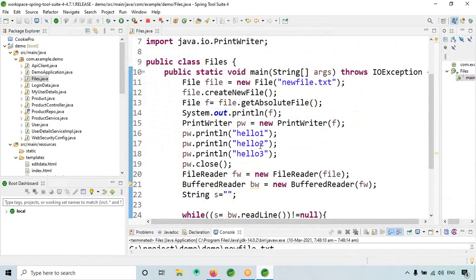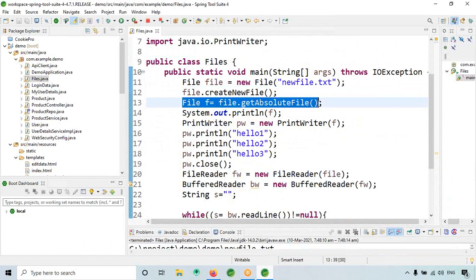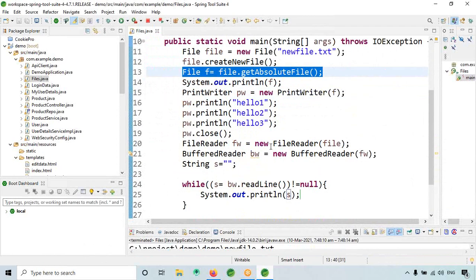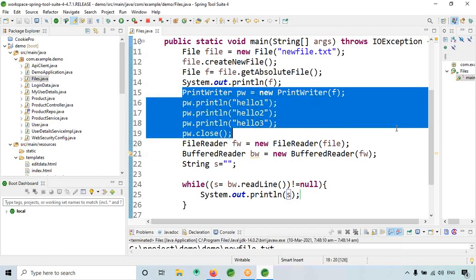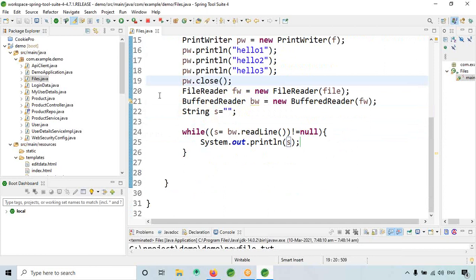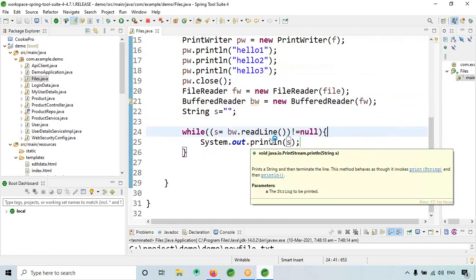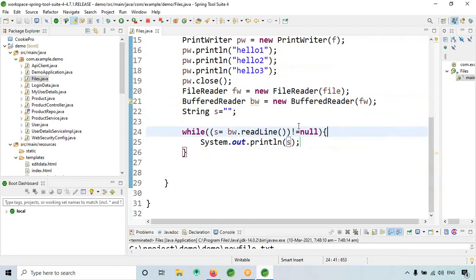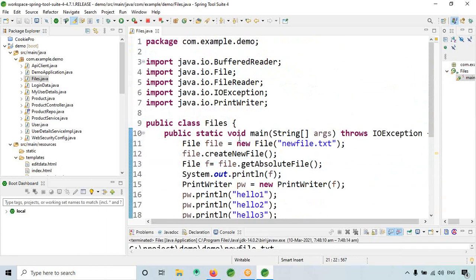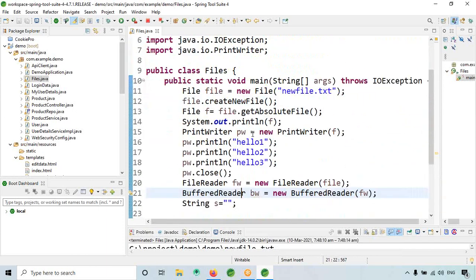I've just shown you how to create a file by using the create file method. If you want to find the path, just give an absolute path. If you want to write something, use print writer. If you want to read, use the file reader with the buffered reader, and if it is not equal to null, then print it. So this is about Java files.